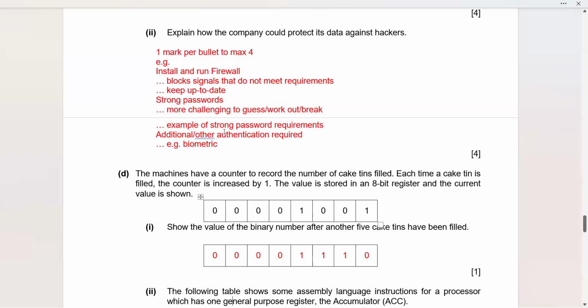Now, the machines have a counter to record the number of cake tins filled. Each time a cake tin is filled, the counter is increased by 1. The value is stored in an 8-bit register and the current value is shown. Now, this is your current value, which is 8 plus 1, that is 9. Show the value of the binary number after another 5 cake tins have been filled. So after another 5 cake tins have been filled, what is going to be the next value here?